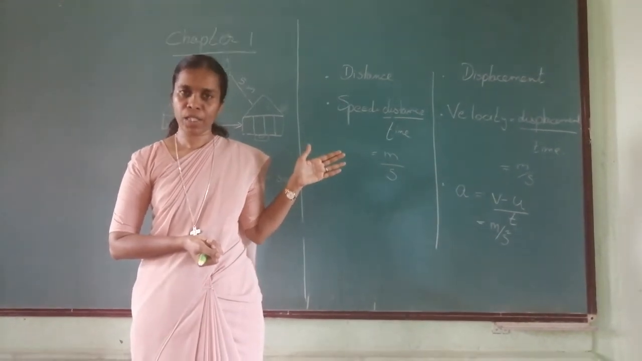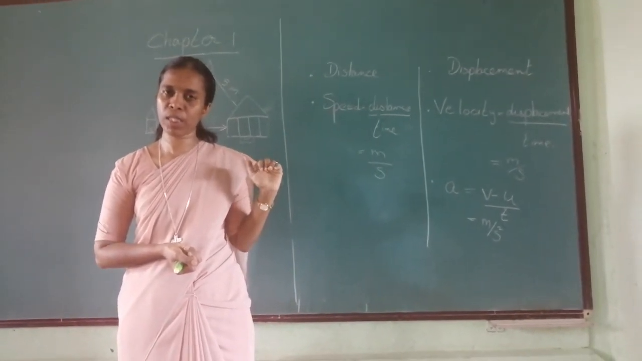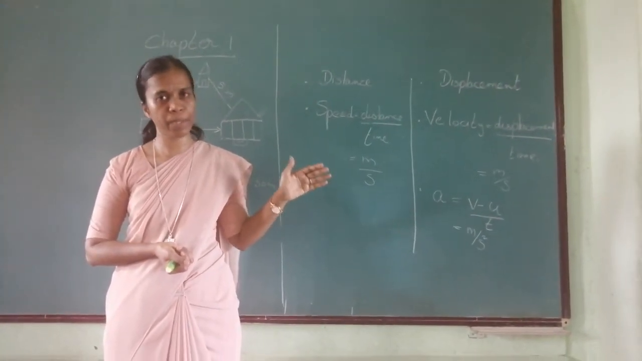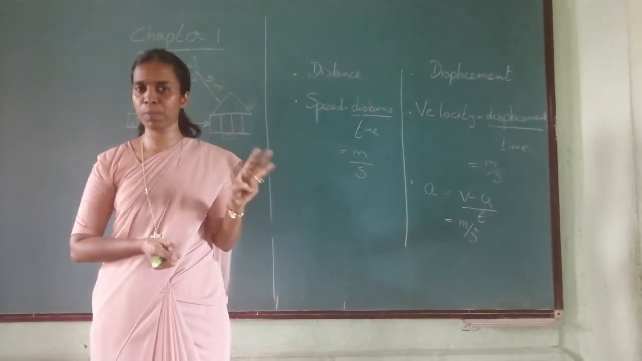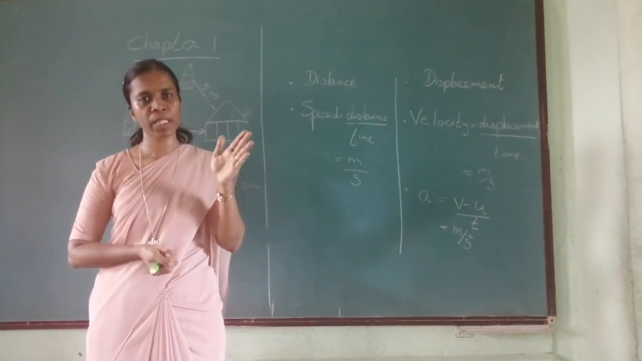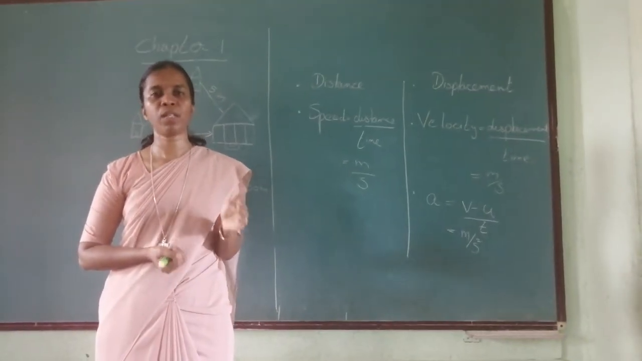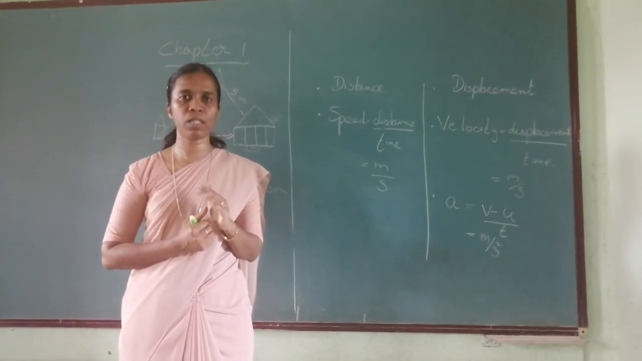Then we have acceleration, which is change in velocity upon time. Change in velocity is written as v minus u, upon time t. So change in velocity upon time is given as acceleration. There are three types of acceleration: positive, negative and zero. Okay, the remaining part we will see in the next class. Till here, please learn well.